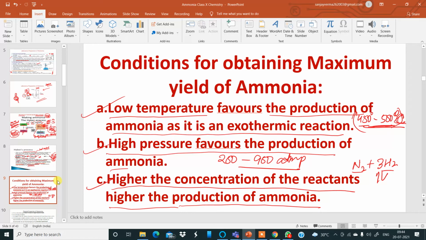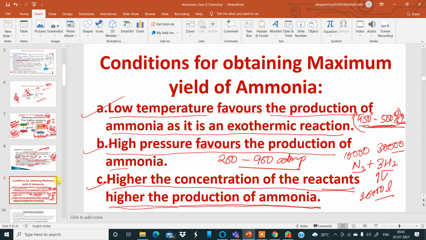That means if I take 10,000 liters of nitrogen, then I must provide 30,000 liters of hydrogen. Then only I will get 20,000 liters of ammonia gas. So the higher the concentration of the reactants in this Haber's process, the higher will be the production of ammonia gas. Okay, so now the conditions for obtaining maximum yield of ammonia are also clear.